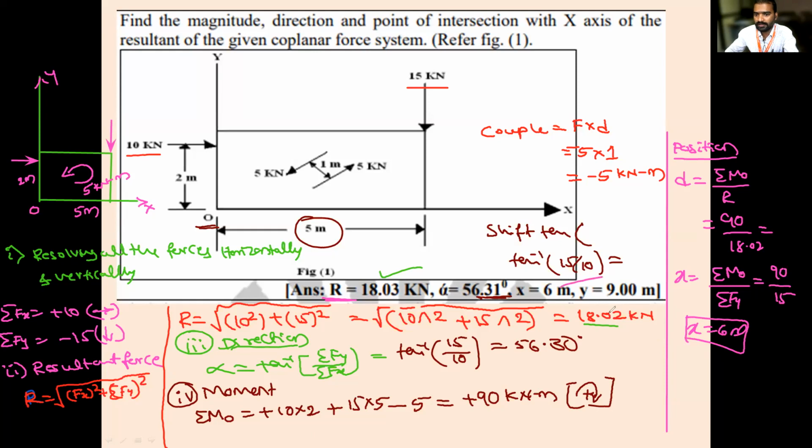See here it is 6. Then y. What is y equal to? Summation of M naught divided by sigma Fx. Sigma M naught is 90 divided by Fx. What is the value of Fx? Sorry, Fx is 10. So you are getting y equal to 9 meter. Are you getting the correct answers?